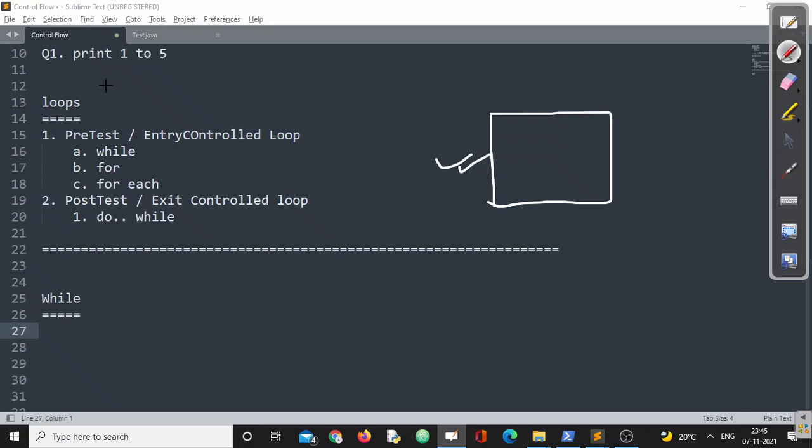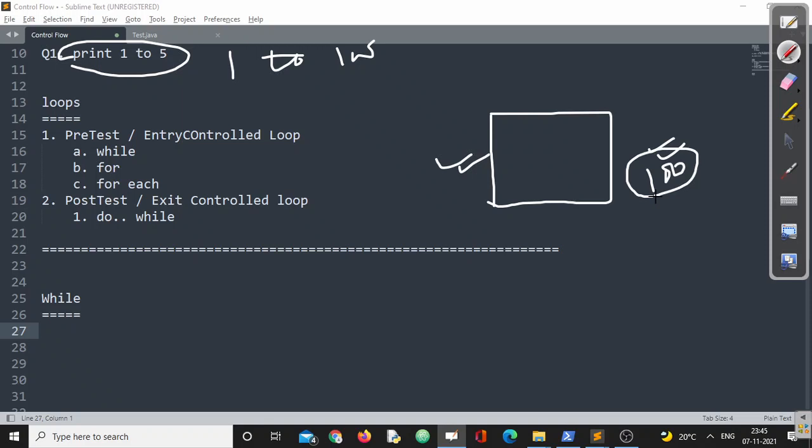Two possibilities. Suppose I ask you to print the natural numbers 1 to 100. You can say, sir, this loop will be executed 100 times. So this is one scenario. Suppose I ask you one more question. There is a database of students in the university, and I don't know how many students there are. I want to print only the names of final year students.